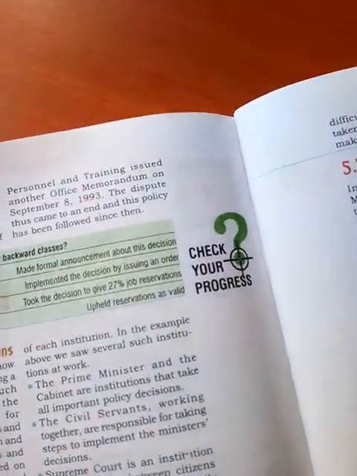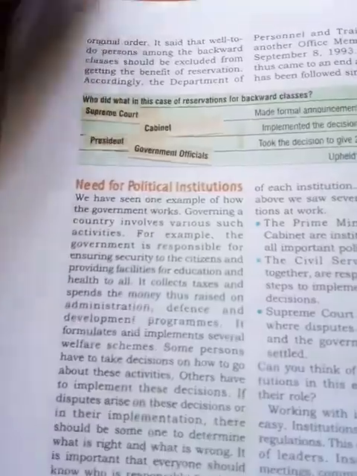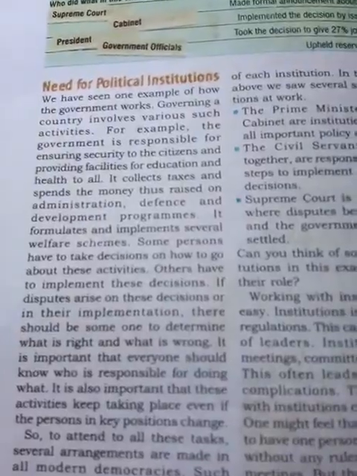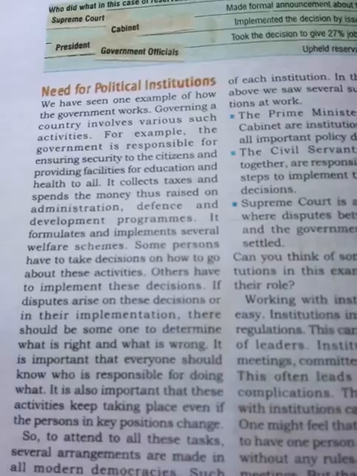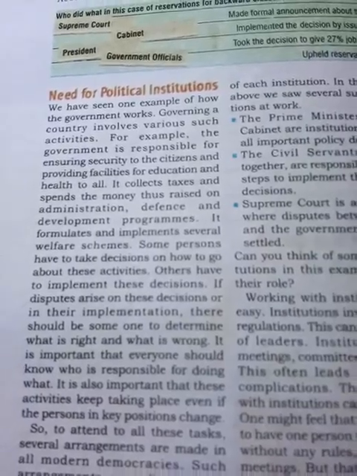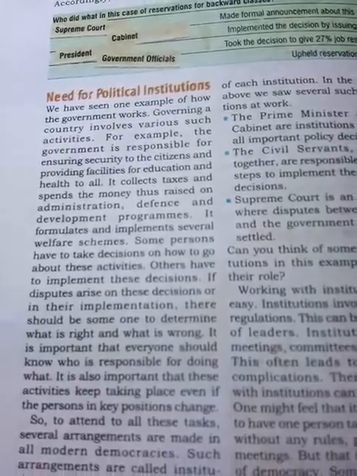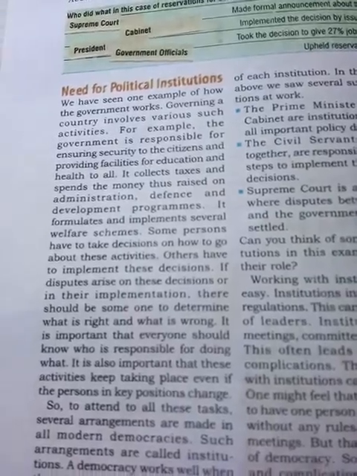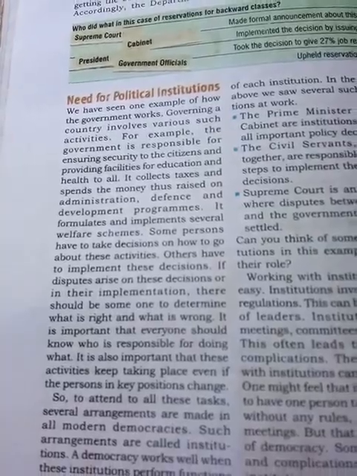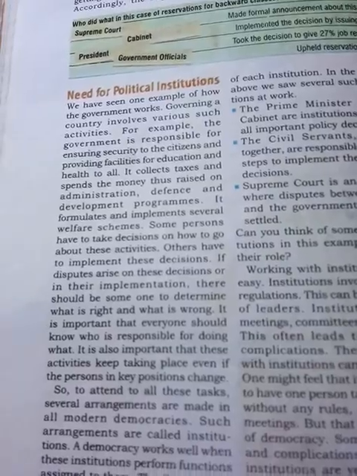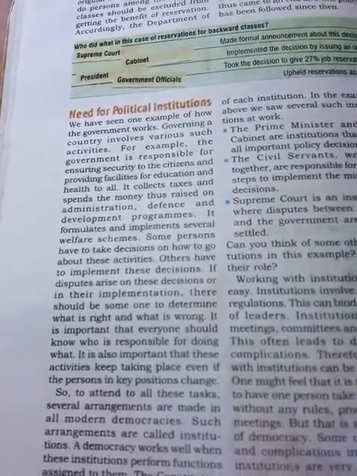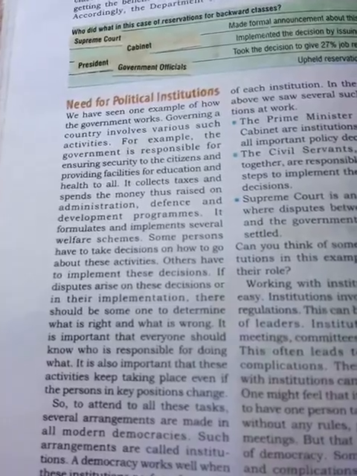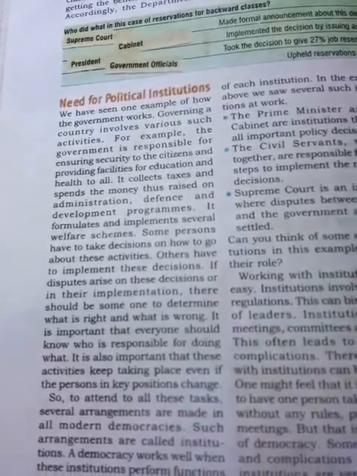So, the need for political institutions. Why do we need a political institution? Let us see. We have seen one example of how the government worked. Governing a country involves a great many activities. For example, the government is responsible for ensuring security to citizens and providing facilities for education and health to all. It collects taxes and spends money on administration, defense and the development sector. That means the government has great responsibility. They have to look at every corner and bring about development.